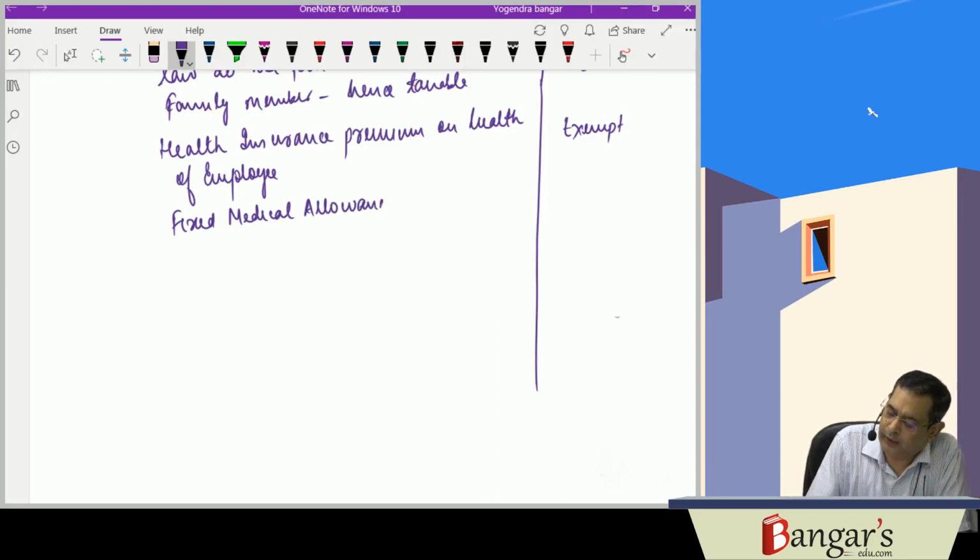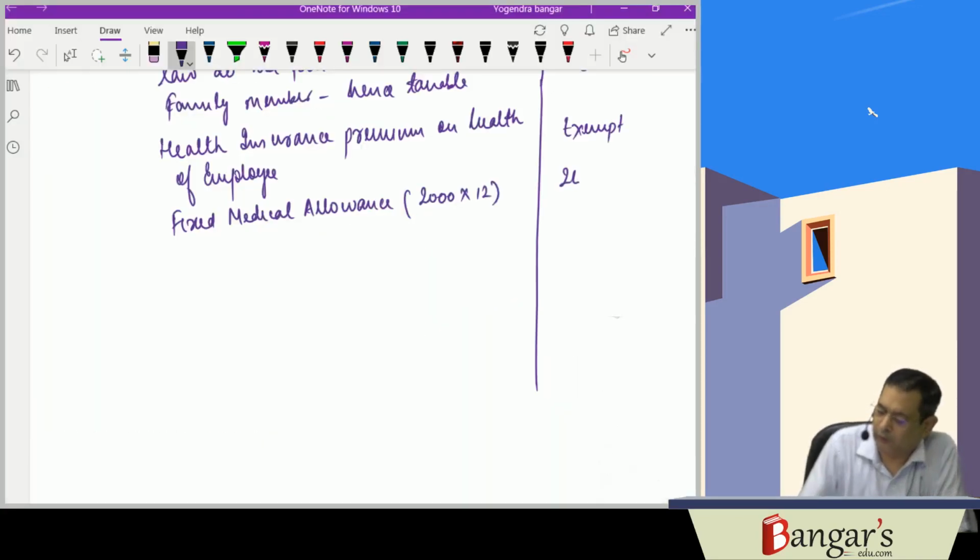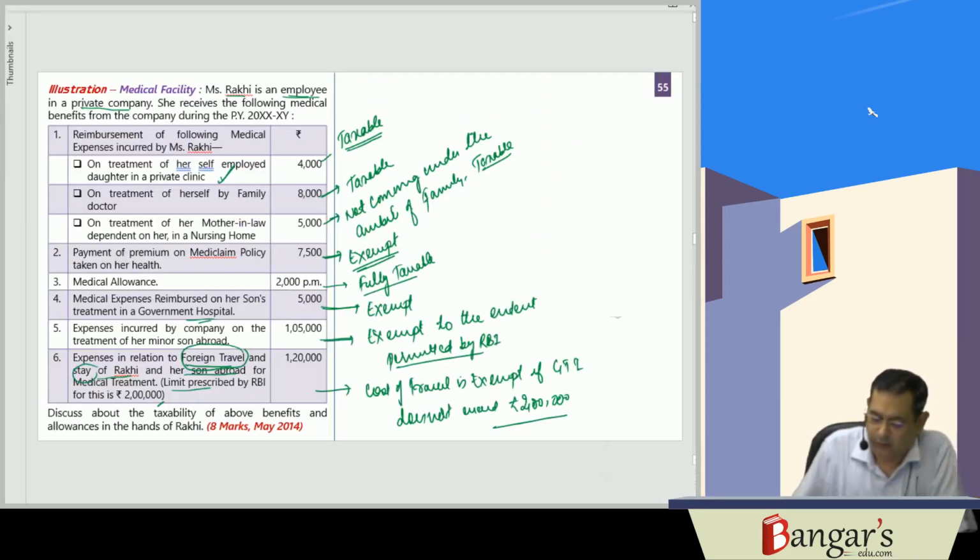Fixed medical allowance is 2,000 per month. It is fully taxable, that is 24,000 rupees. Then medical expenses reimbursed on her son's treatment in a government hospital.